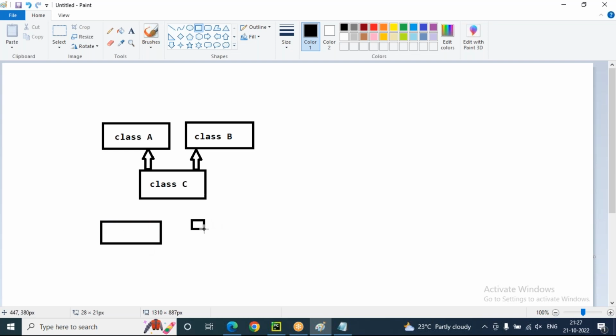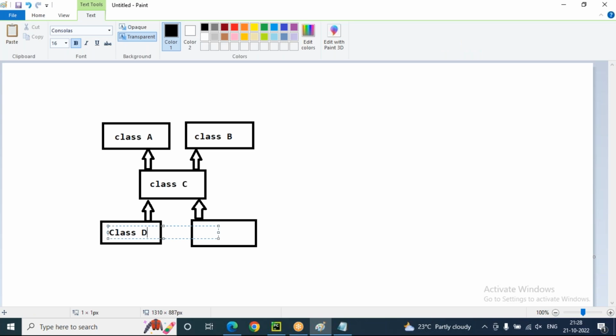This is hierarchical inheritance, the combination, sir. Hierarchical inheritance means creating multiple children from a single parent class. So I'm taking here class D, class E. So this is hybrid inheritance.